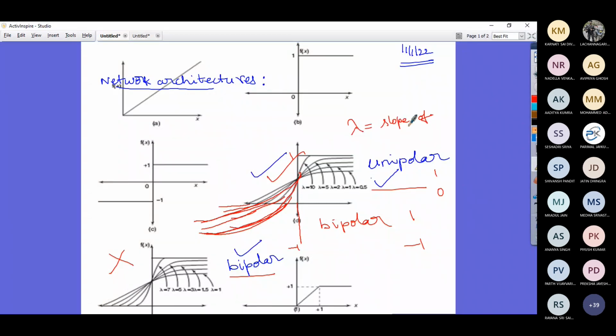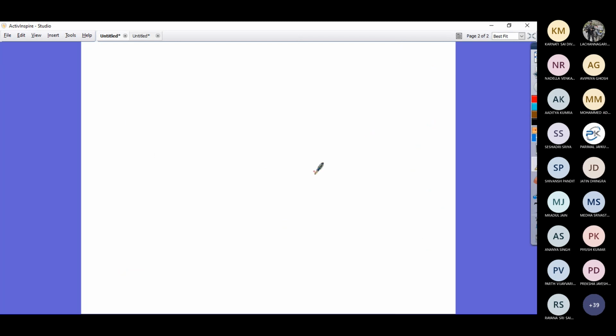Depending on the lambda, the slope of the curve will be determined. Those points we will be discussing a little later. Right now, my suggestion to everyone is to follow just the typical problems that were solved. Now let us continue our interaction.